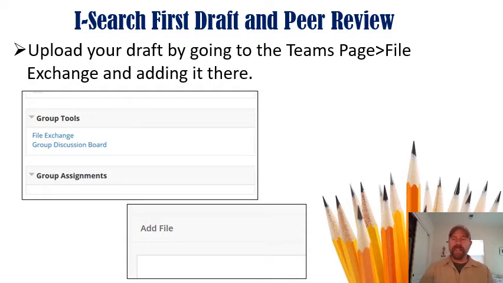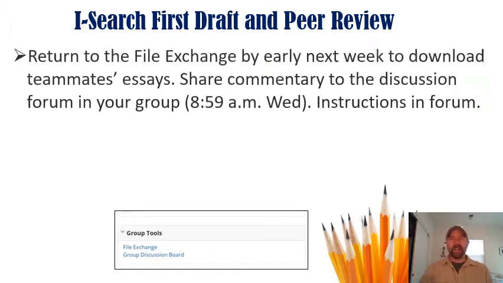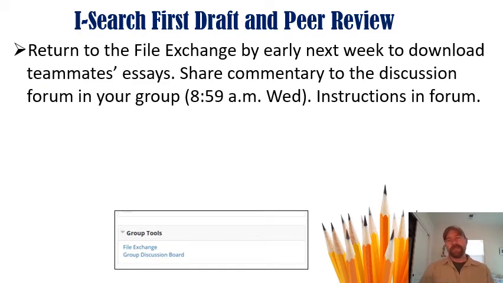For those of you stateside, you might be used to Google Docs, and we don't really want to use Google because it's a little challenging overseas, so we're going to be working through this file exchange system. So again, go to your Teams page if you're in Team 1, 2, 3, or 4. Find that file exchange, click on it, and upload the file there. That's where your iSearch first draft is going to live, and that's where you're going to return to find the iSearches for your fellow teammates.